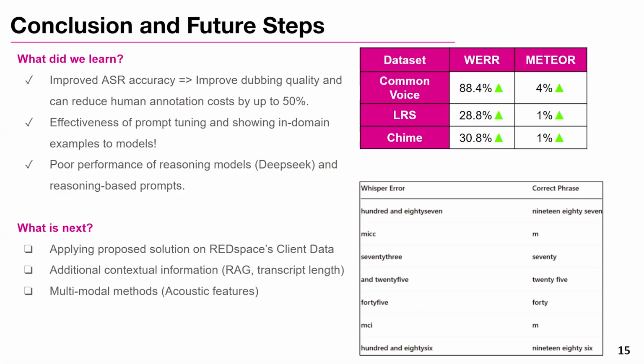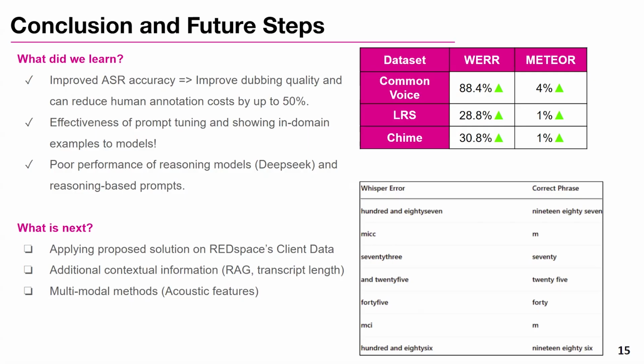Based on the experiments, we also noticed that methods such as chain of thought and text activation are not performing for error correction for the ASR systems. So we skipped completely models such as DeepSeek, and we noticed that they are not good for this kind of task.